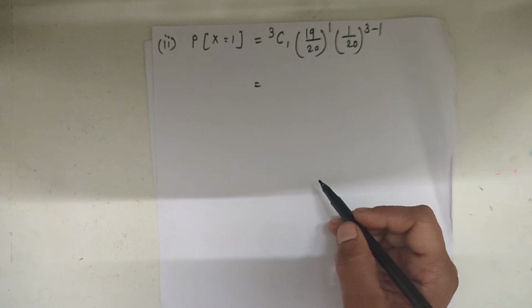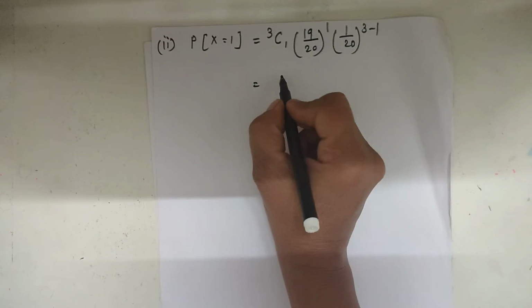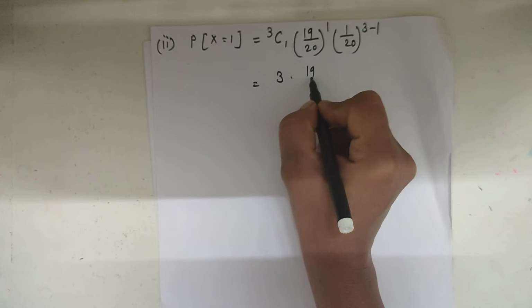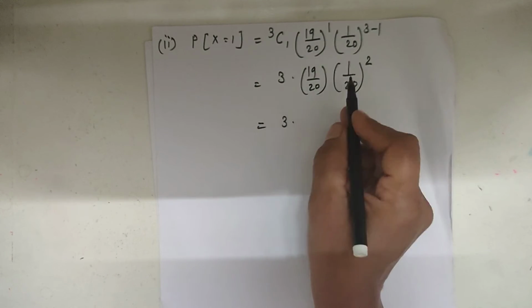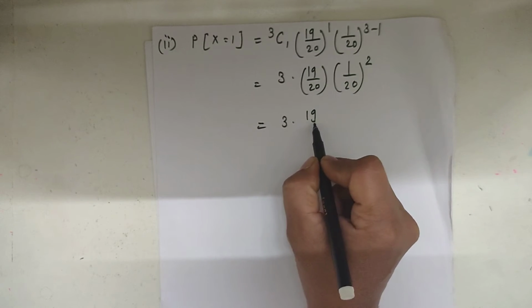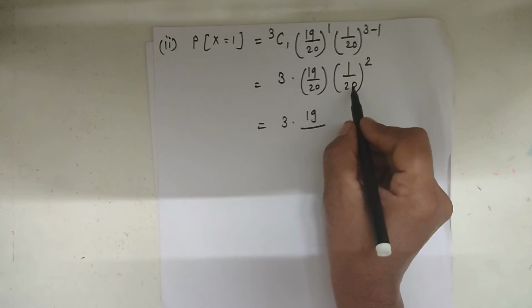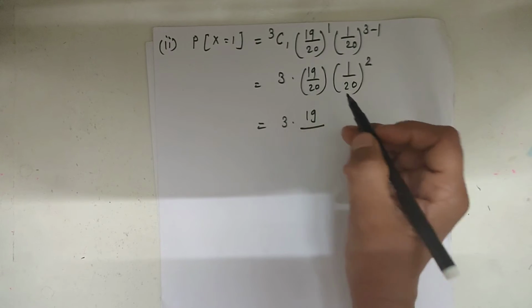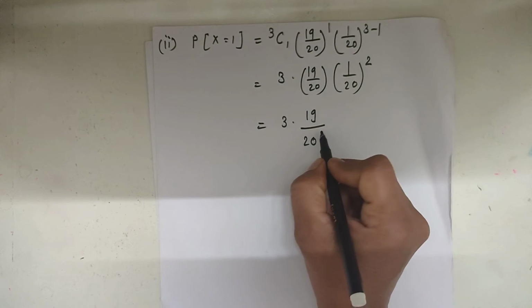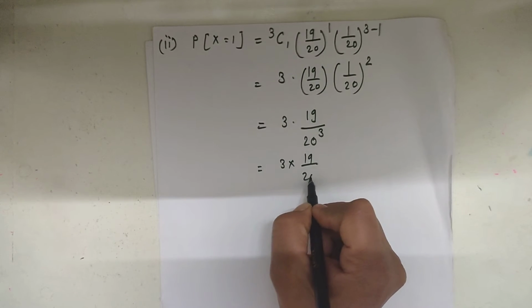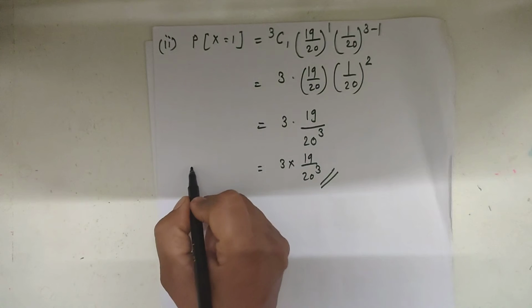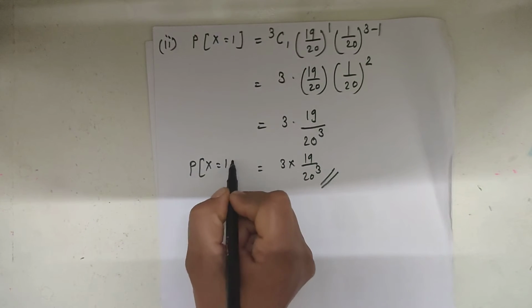We know that 3C1 is equal to 3, into 19 by 20 into 1 upon 20 raised to 3 minus 1, means 2, is equal to 3 into 19 upon 20 raised to 1 and 20 raised to 2, that is 20 raised to 1 plus 2, 3. So the answer is 3 into 19 by 20 cubed. This is the required answer for the probability x is equal to 1.